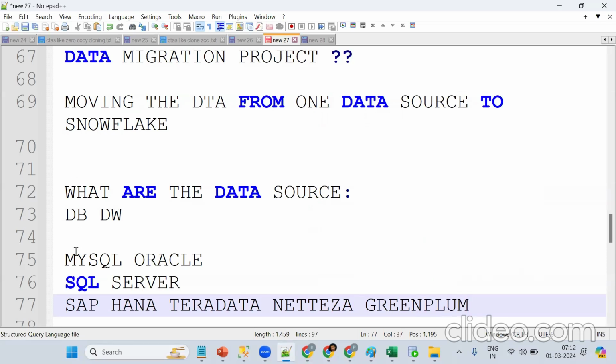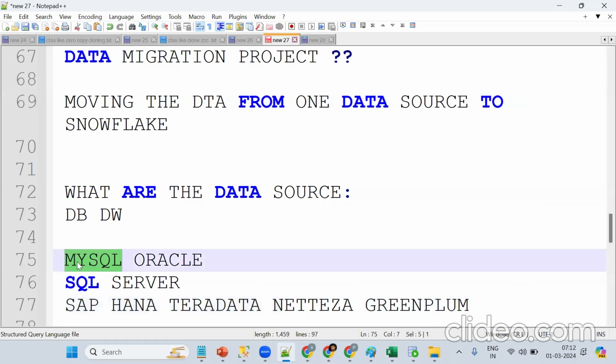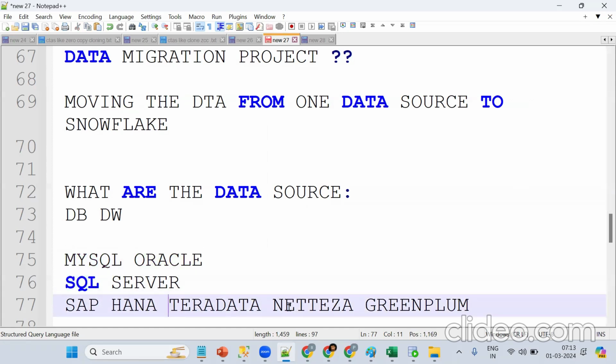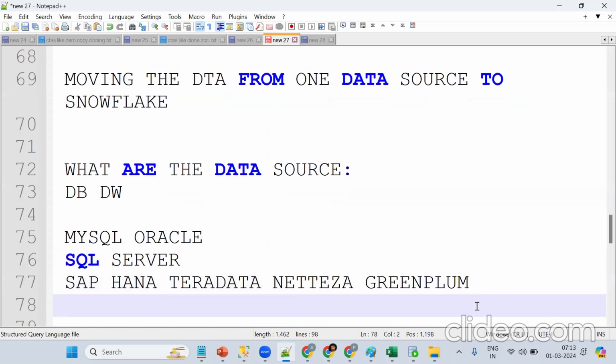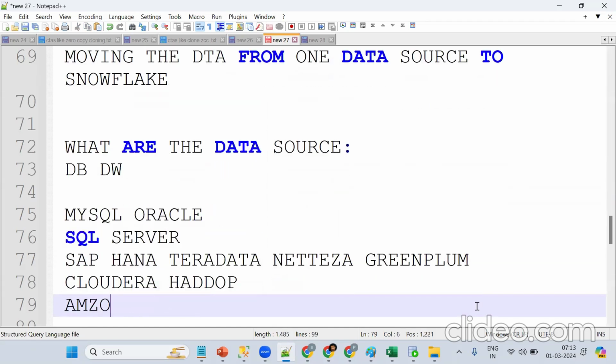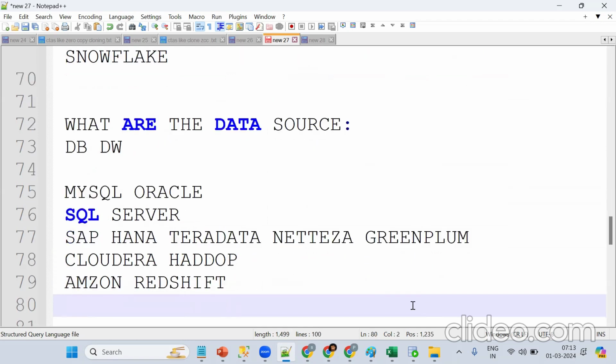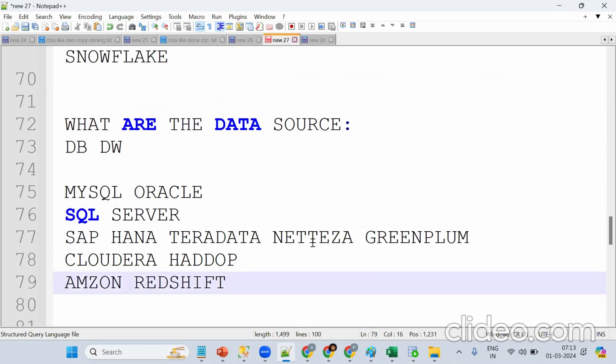So if you work on any project, we need to migrate from MySQL, Oracle, SQL Server, SAP HANA, Teradata. Then Amazon, Cloudera Hadoop, Amazon Redshift. Another thing, Greenplum and Netezza are there. Okay, these are the sources, and sometimes files will be there.